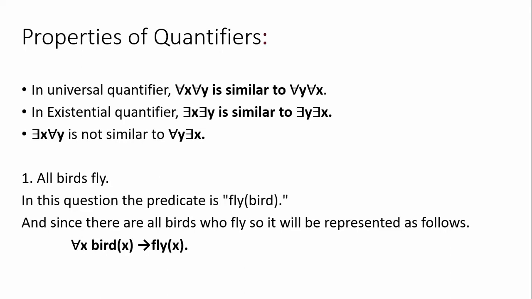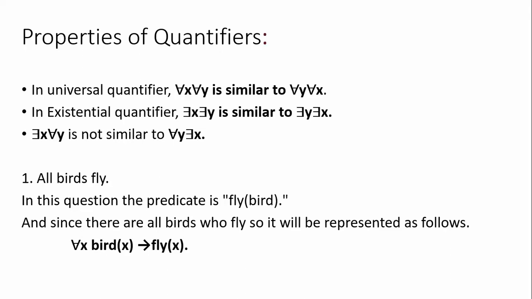But if a statement consists of one existential quantifier and another universal quantifier, swapping them is not similar. Put that in your mind: the combinations are not the same. If both are the same type of quantifier, there is no issue, both are similar.